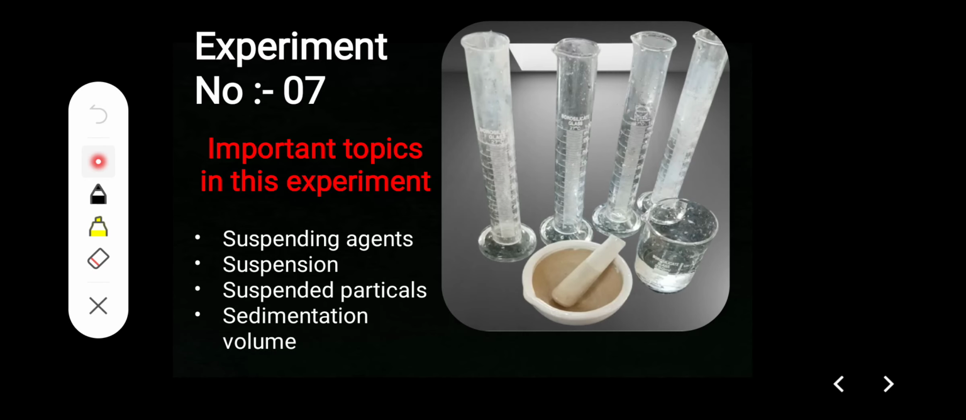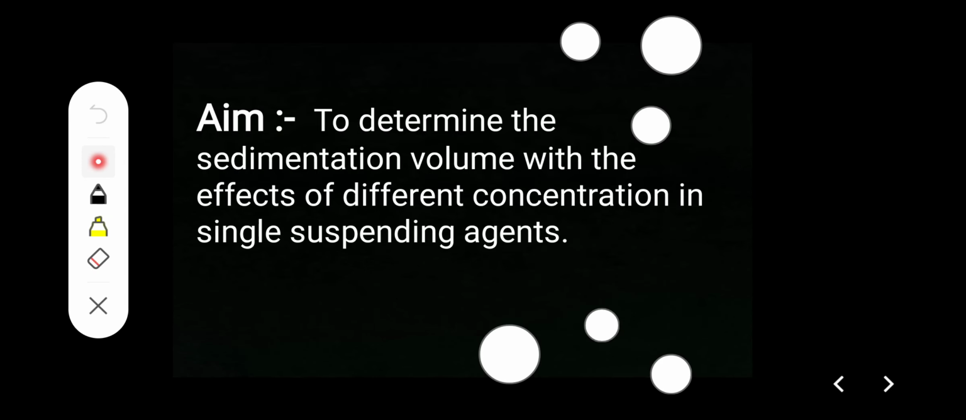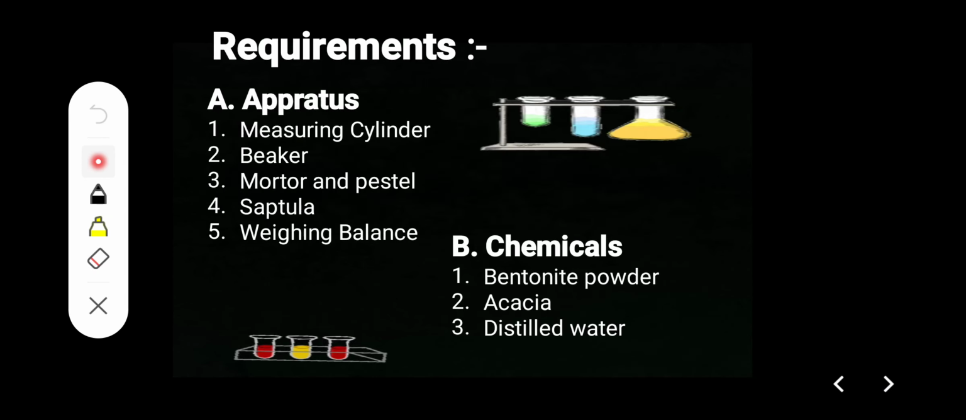In the previous practical we learned about what a suspending agent is, suspension as well as suspended particles, and sedimentation volume. In this practical, the requirements are apparatus: measuring cylinder, beaker, mortar and pestle, spatula, weighing balance; and chemicals: bentonite powder, acacia, and distilled water.